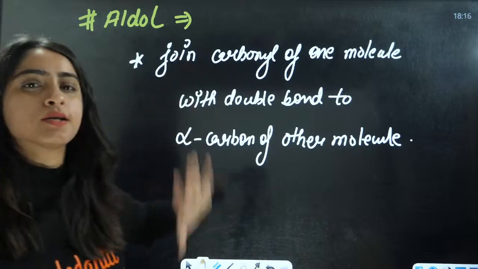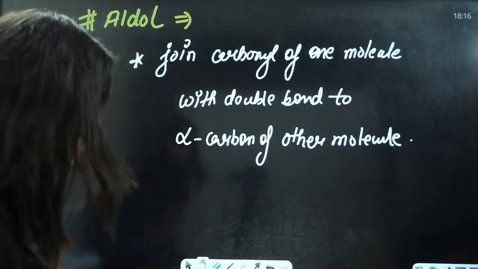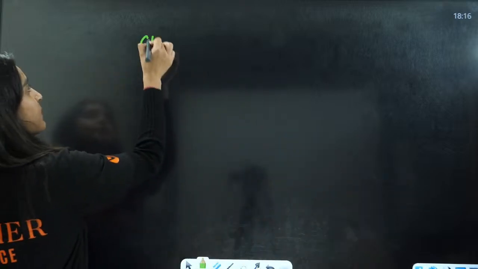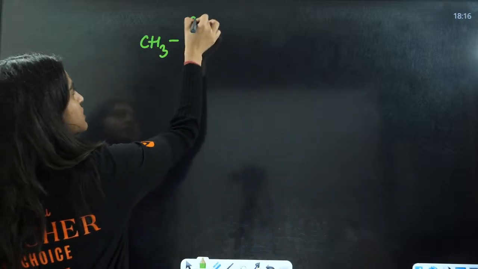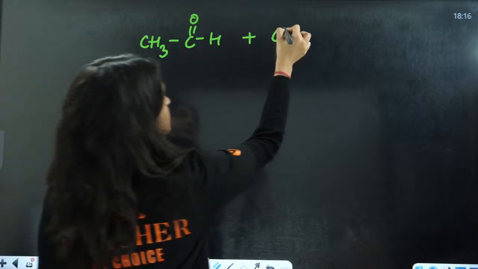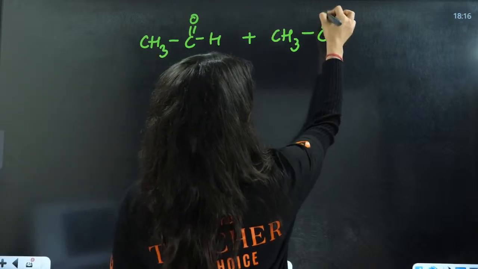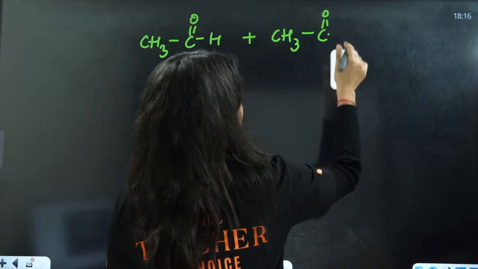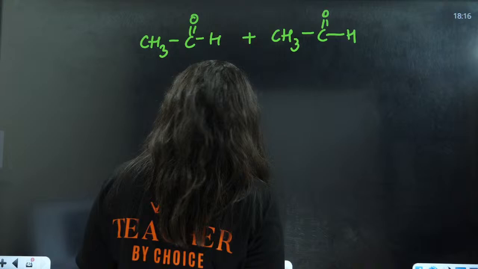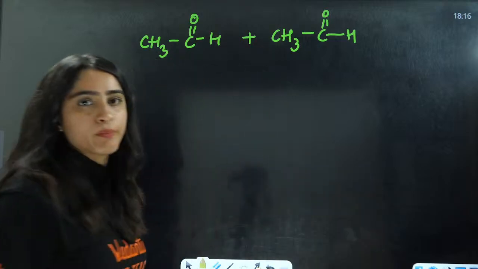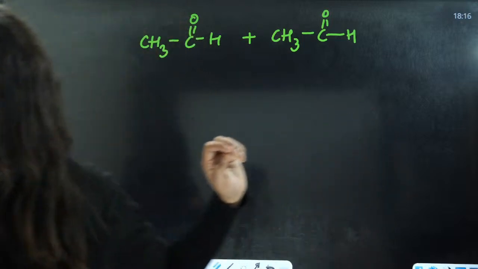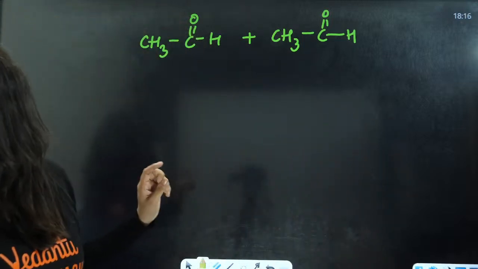Now what does this mean? Ma'am, we want the example here. Okay. For example, I have CH3, C double bond O, H, and this is CH3, C double bond O, H. For more detail, you can go through the marathon, because I have taken around 10 to 15 minutes on this one.